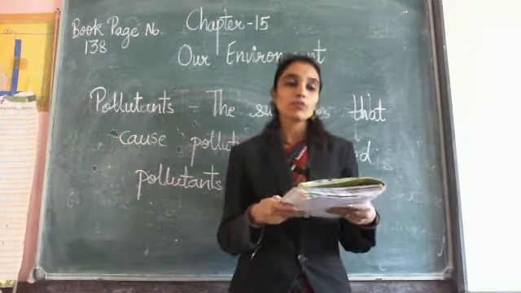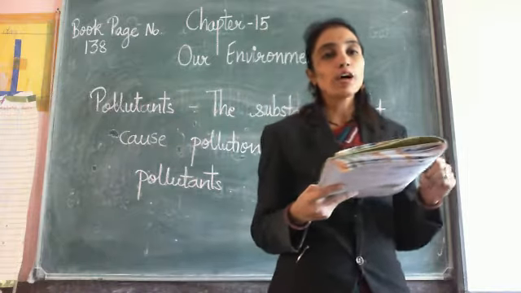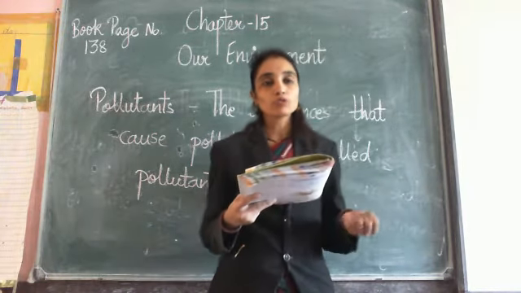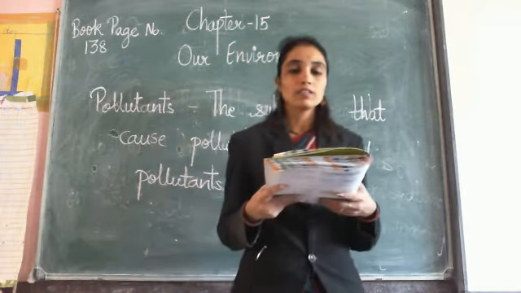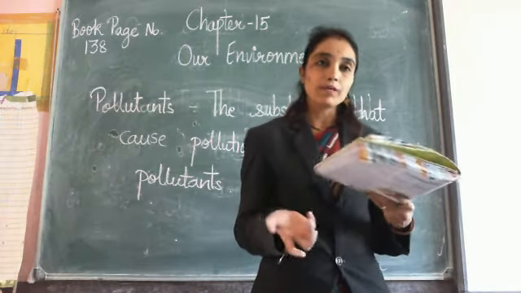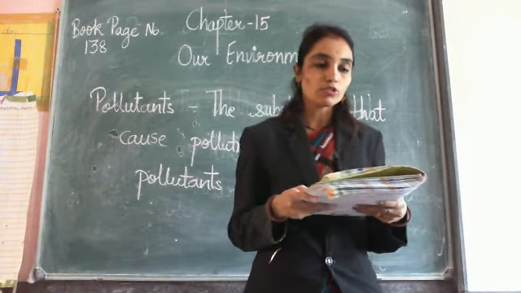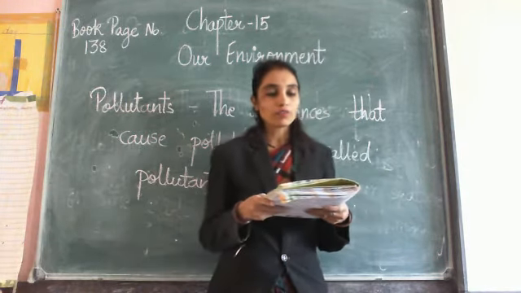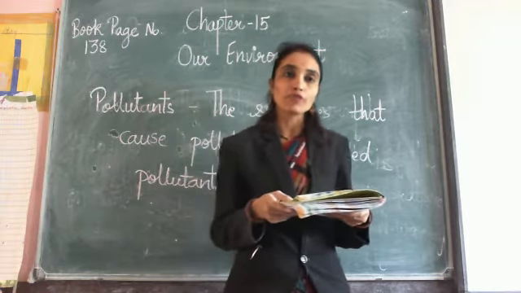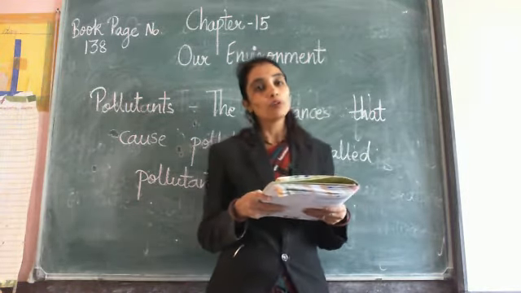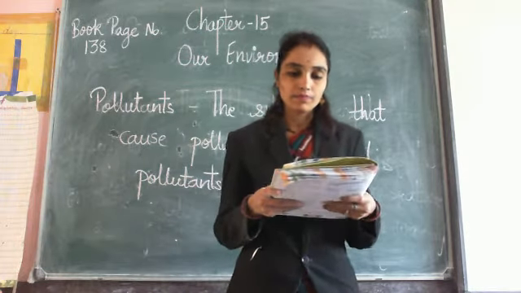And what is water pollution? Addition of harmful substances to the water sources like household waste or industrial waste. For example, people bathe and wash clothes in the river. It also pollutes water. Oil spill from ships is also another cause for water pollution. And polluted water is harmful for both plants and animals.